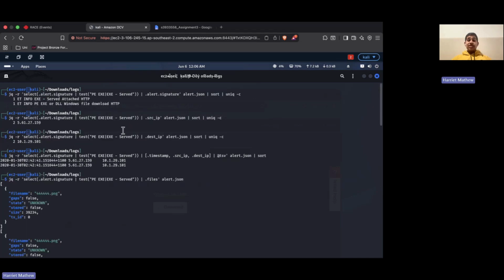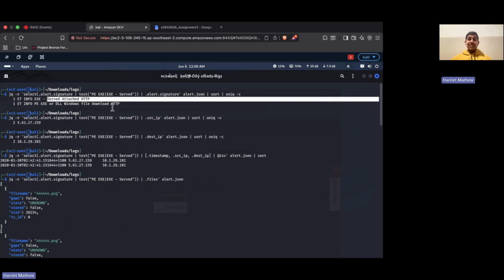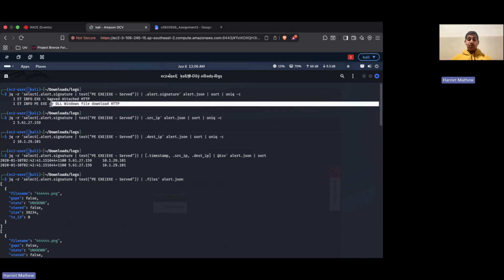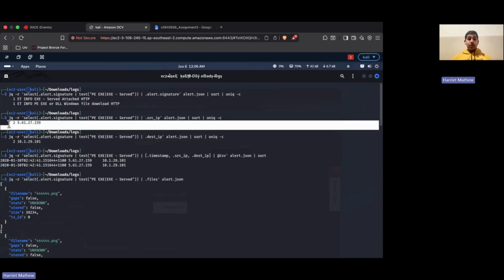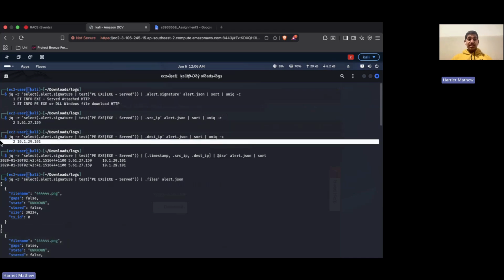My fourth hypothesis investigated executable file delivery activity. I extracted alerts associated with the executable downloads and identified two important alerts. Here we can see the first one was the server attached HTTP alert, and this one was the Windows file download HTTP alert. The source IP was 5.61.27.159, and the destination was this. From here, we can see the timeline analysis shows that the file transfer occurred at approximately 2:42 a.m., several minutes before the malware related communications began.